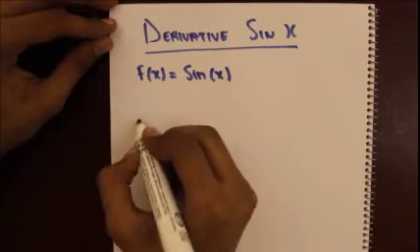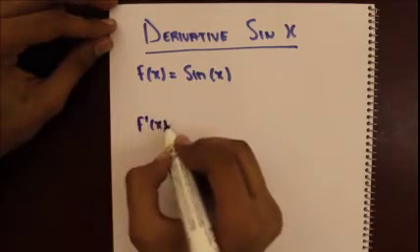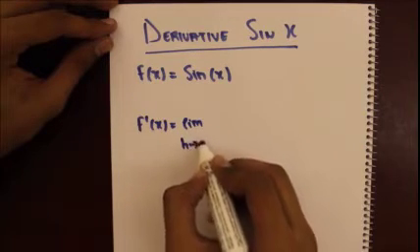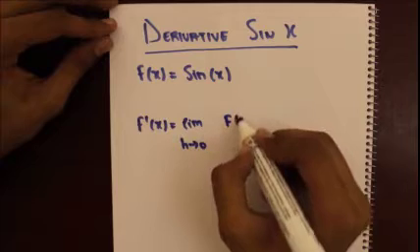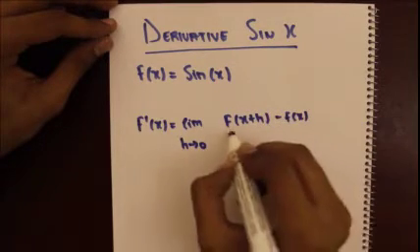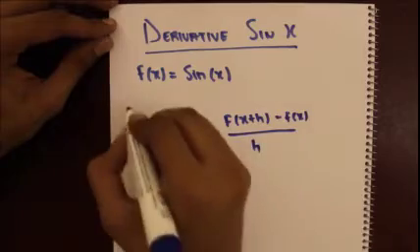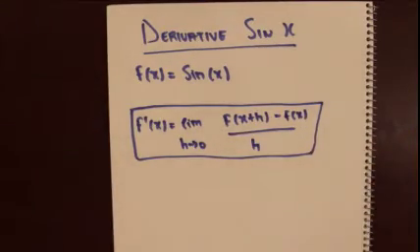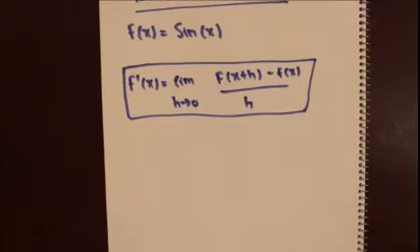So the derivative of f of x using first principles is equal to the limit as h approaches 0 of f of x plus h minus f of x over h. Writing this formula down will help guide you and avoid confusion in your further steps. So now let's move on.